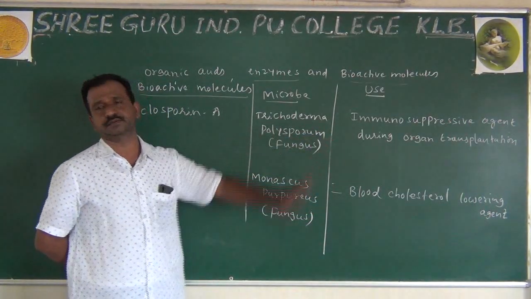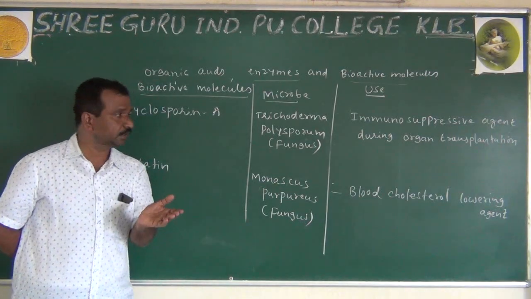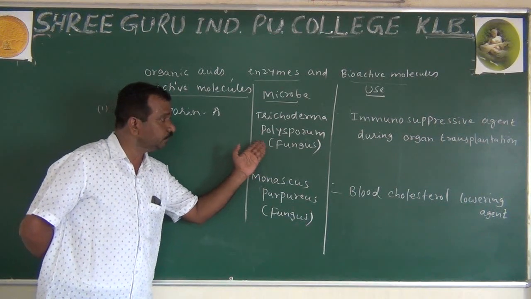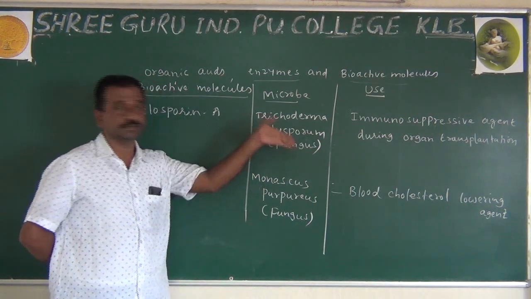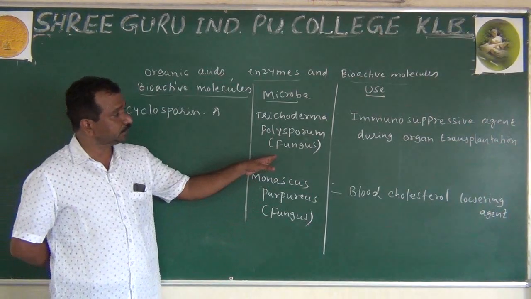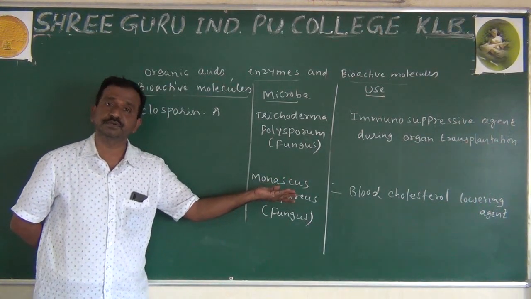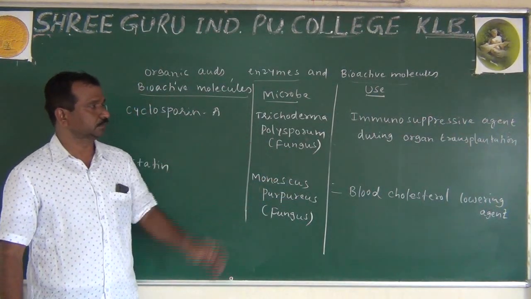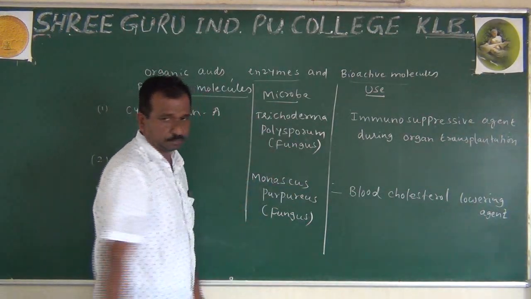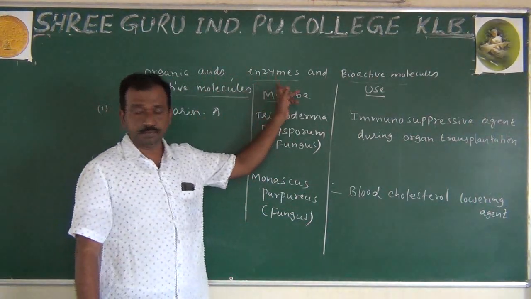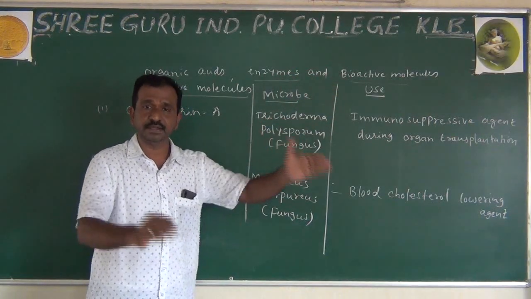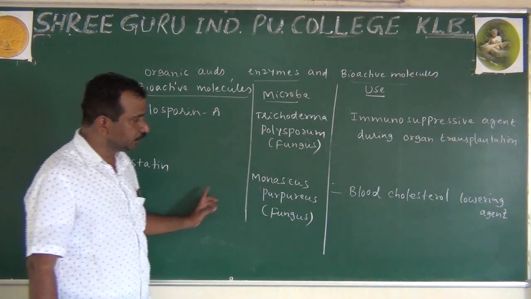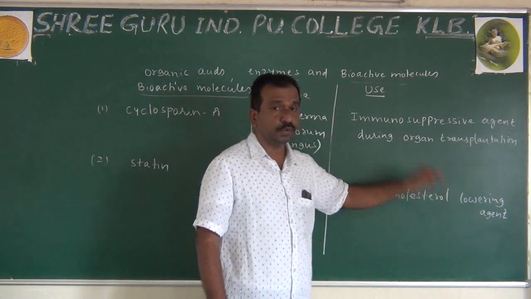All these are important. A question can be asked at any moment, at any time. They may ask to name the fungus responsible for the immunosuppressive agent, or name the fungus used during organ transplantation. So like that the question is going to be asked. For that, make tables: organic acids, enzymes, and bioactive molecules separately. So you have to study regularly. It will be helpful for you. The last one, what did I say: blood cholesterol lowering agent.